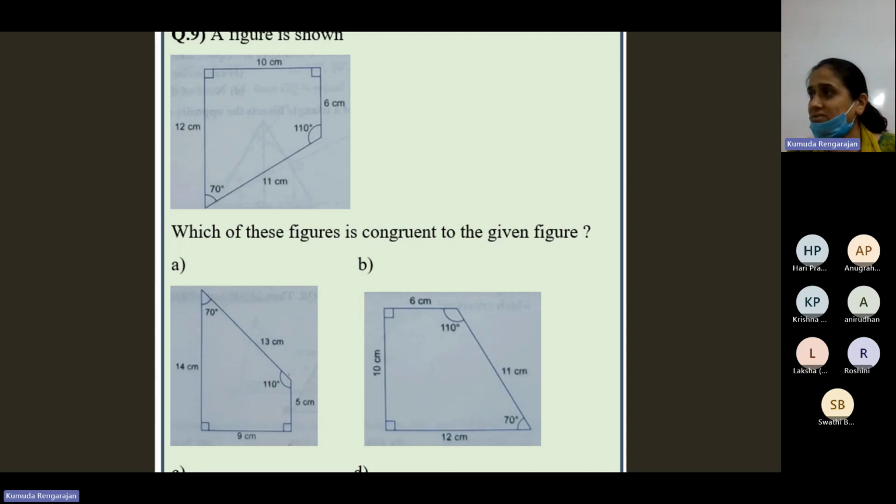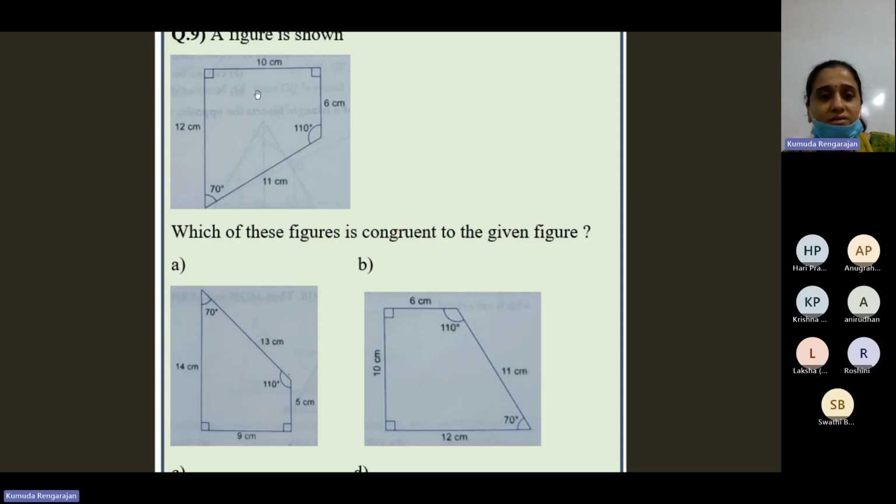A, C, and D are straight away ruled out because the sides don't match. Now B, maybe the sides are equal, but how can you say that they are congruent? We don't learn about the congruence rules of quadrilaterals. We know only about triangles. So you just have to do it in a different way, without using the criterion, but you should be sure that they are congruent. How can you do that? The sides are all equal.